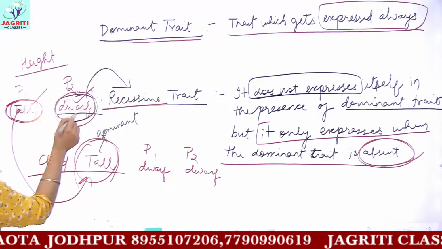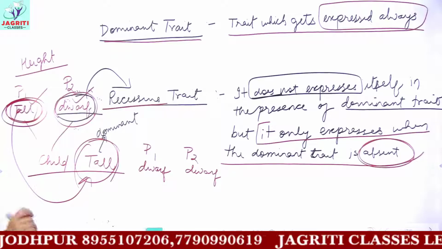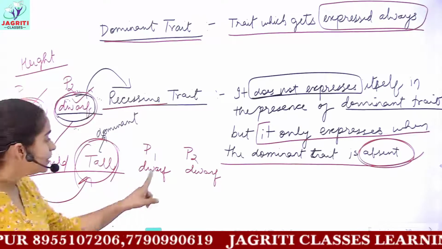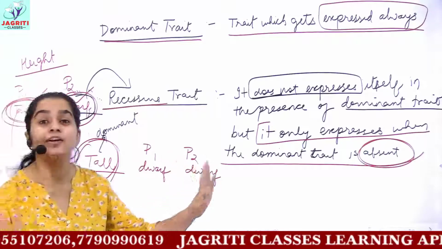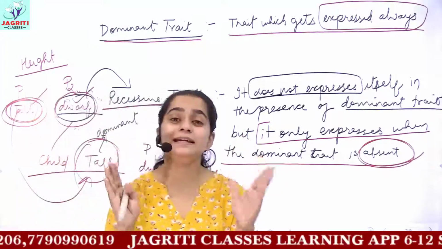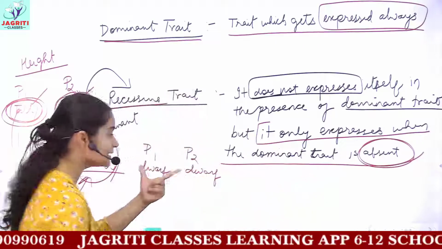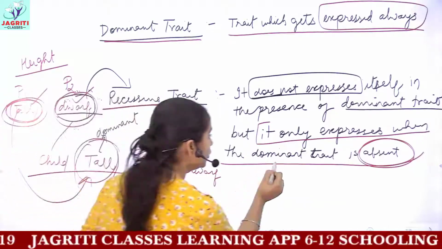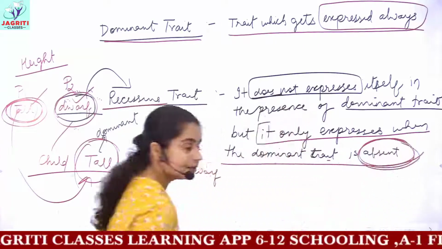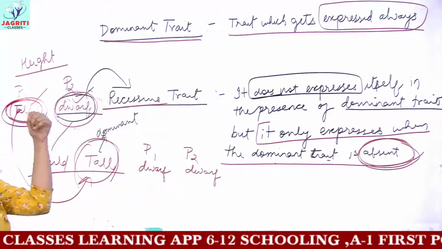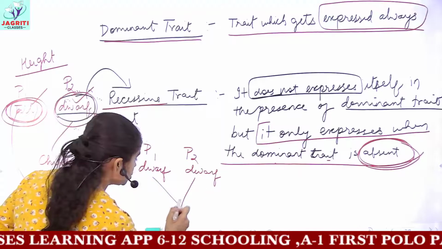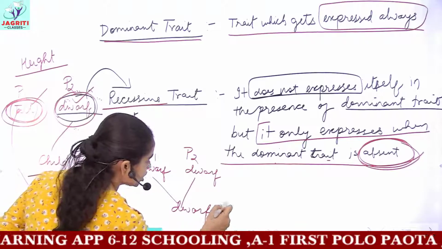And for this dwarf, you have the tall trait to be dominant. But here, do you have any dominant trait? No. You do not have any dominant trait present in this example, and hence, when the dominant tall trait is absent, which trait would get expressed in the child?